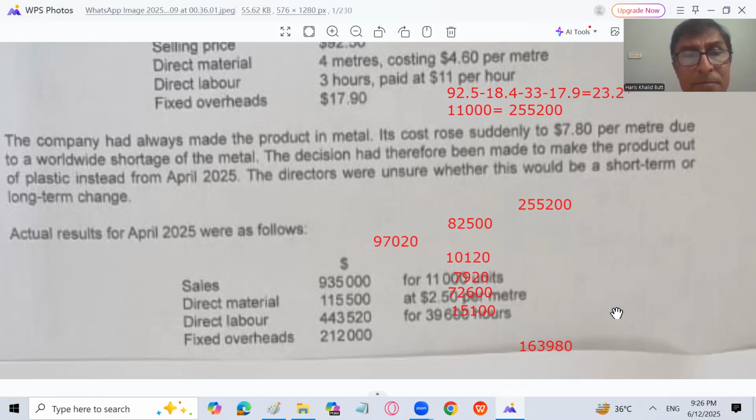But remember that the quality should not be compromised. If we can produce the same quality, and we don't know whether it is short term or long term, it might be possible that we don't have a supplier of plastic. Even plastic may become expensive in the future, and maybe the quality of the product will not be the same. The breakage and other issues will create problems. So that would be a difficulty for us.